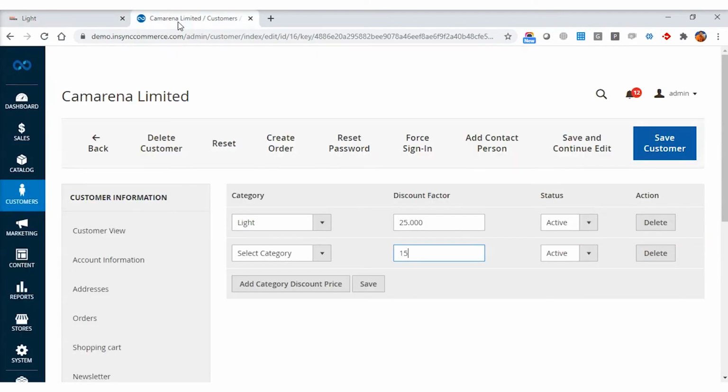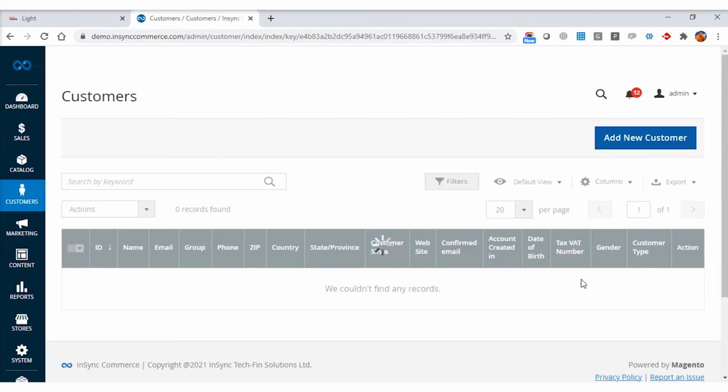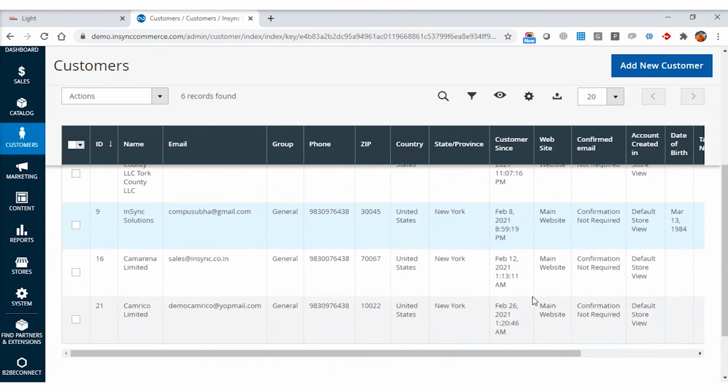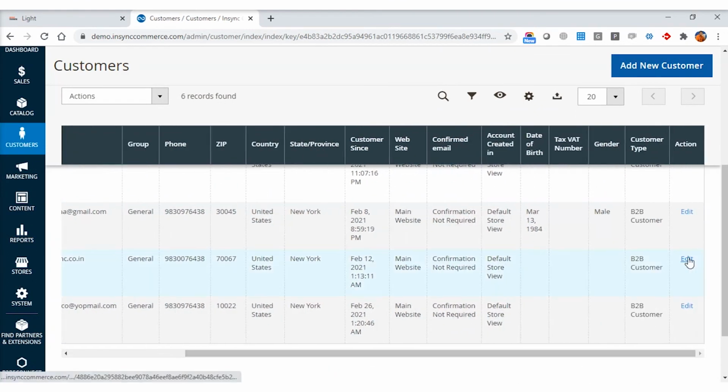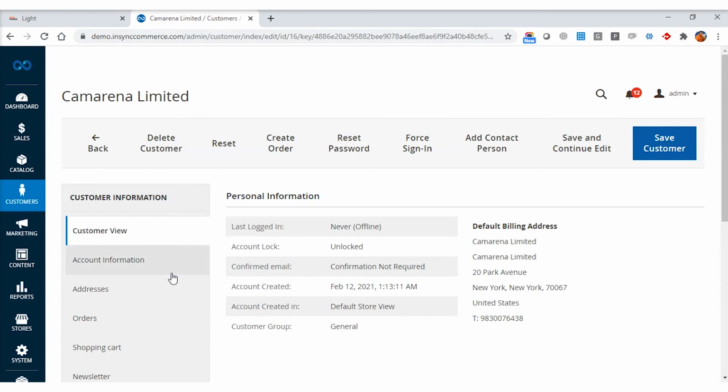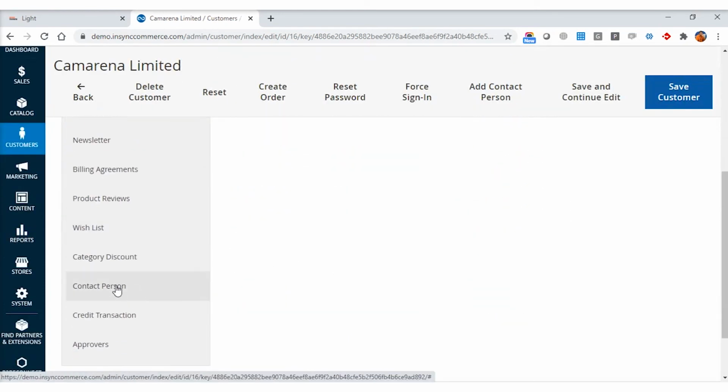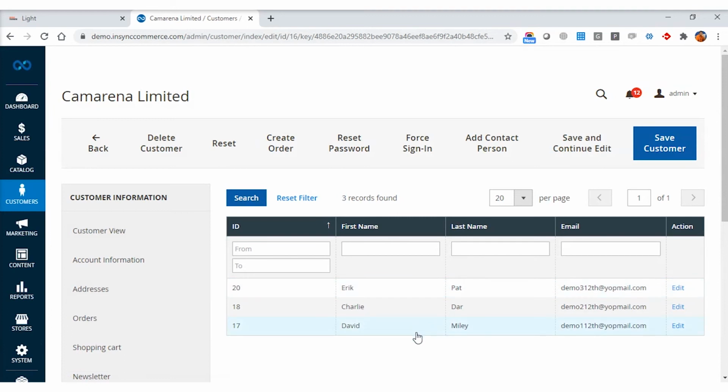Now that we have applied the light category with a discount factor of 25% and assigned it to Cameron Unlimited, let's check what will happen at the front end if we log in as a contact person of Cameron Unlimited, and how it will be shown to the users. Cameron Unlimited already has a few contact persons. We can see David, Charlie, and Eric are contact persons. Let's quickly log in as David and see this application.